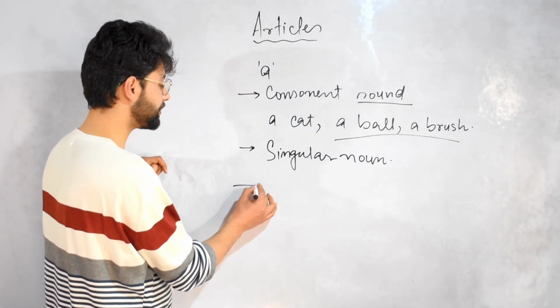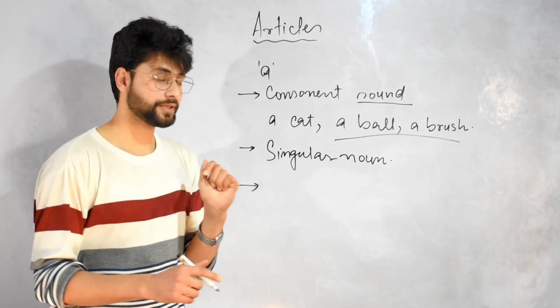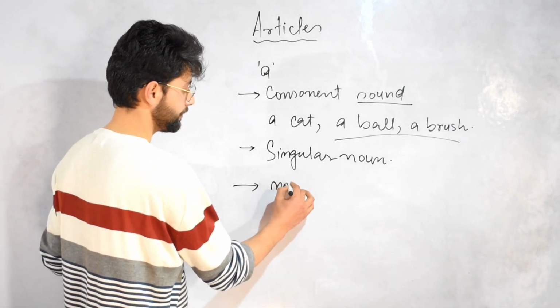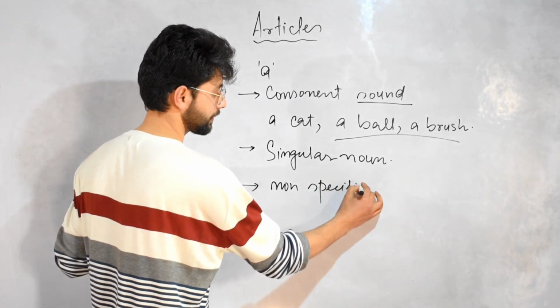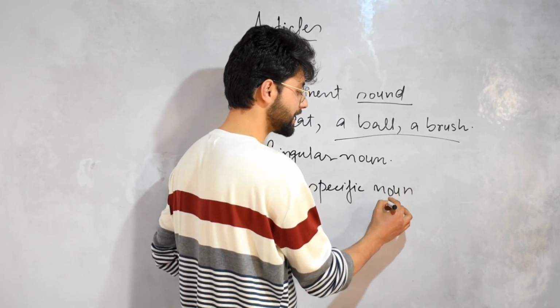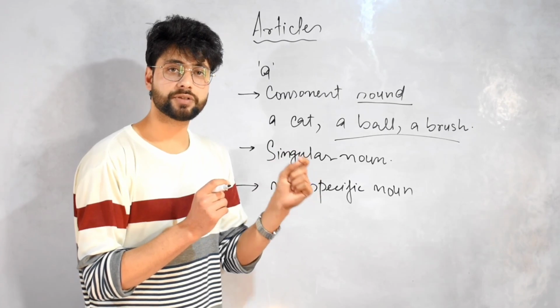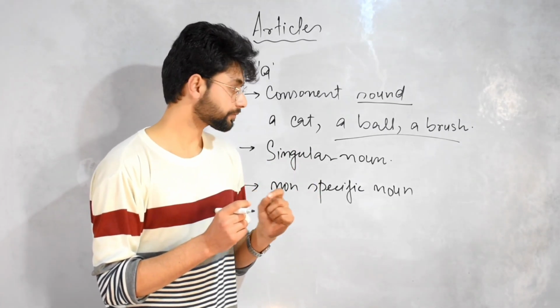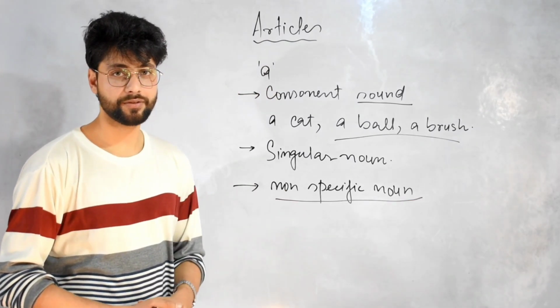Now, the third use is non-specific nouns. What are those non-specific nouns? The nouns which have not been mentioned before in the conversation. So here you can use a as well.